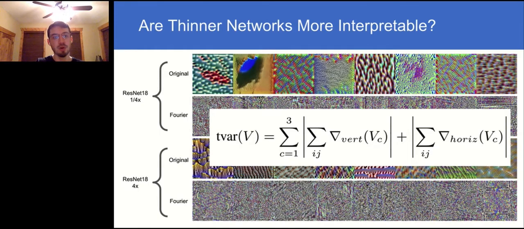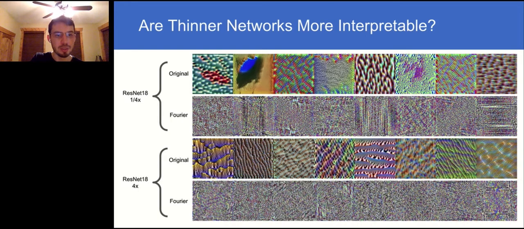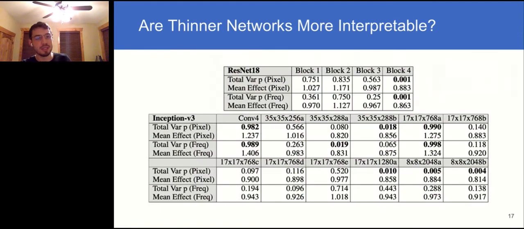The idea is that more interpretable units ought to have visualizations with lower frequency patterns, which correspond to low total variation. We do this for the original images and their Fourier transforms in order to capture simplicity that may exist in frequency space as opposed to pixel space. And those, as well as the original images, are shown here. Finally, we use a permutation-based hypothesis test to get a one-sided p-value, testing the null hypothesis that there would be no difference between thin and wide networks against the alternative that the smaller networks have more interpretable units.